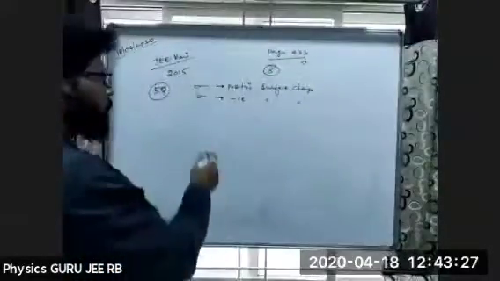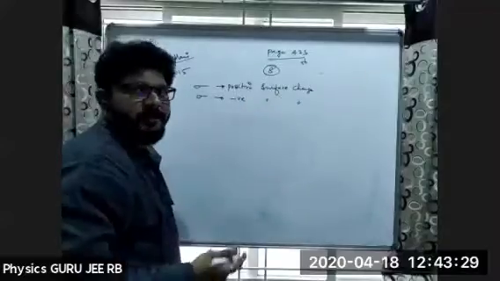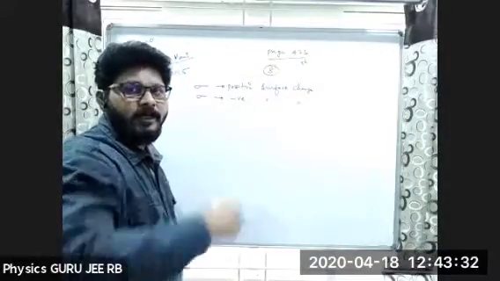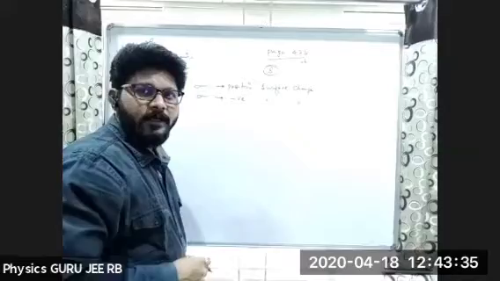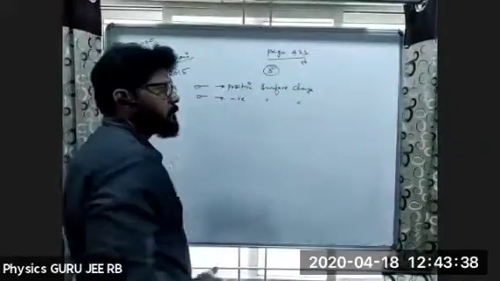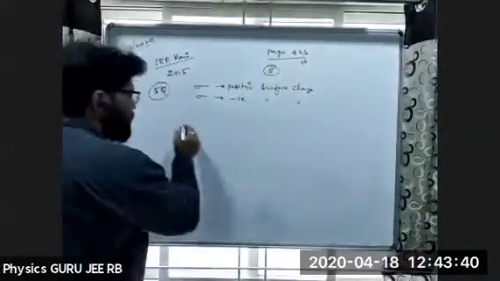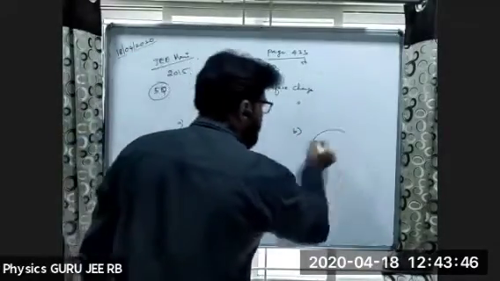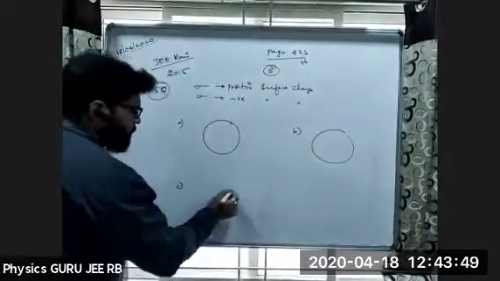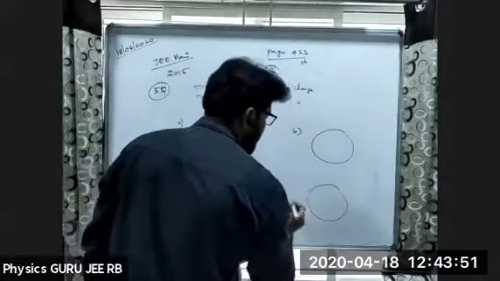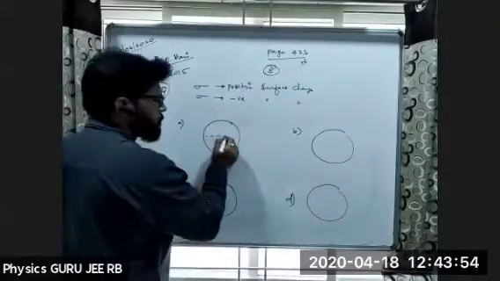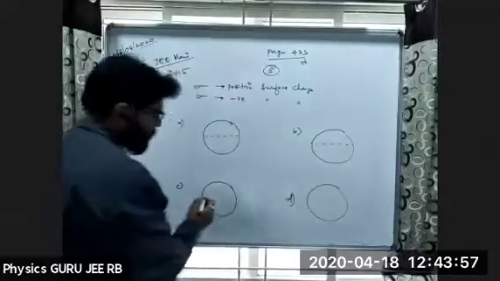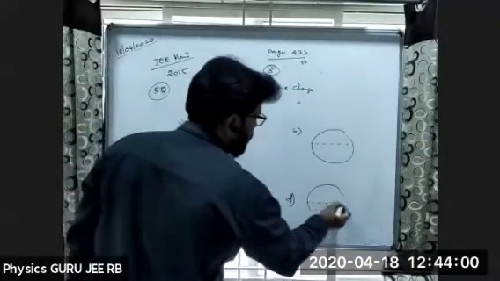Let us see. What is surface charge density? Surface charge per unit area. Charge per unit area is nothing but surface charge density. So he has given options A, B, C, D. First I'll take one sphere, and we'll make it as 2 halves, upper half and lower half.